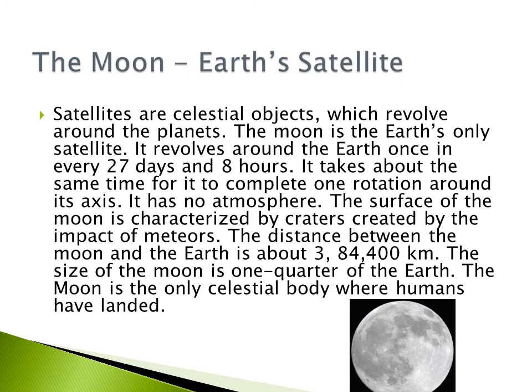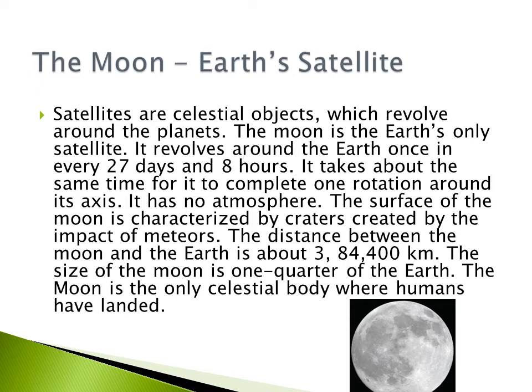The Moon, Earth's satellite. Satellites are celestial objects which revolve around the planets. The Moon is the Earth's only satellite. It revolves around the Earth once in every 27 days and 8 hours. It takes about the same time to complete one rotation around its axis. It has no atmosphere. The surface of the Moon is characterized by craters created by the impact of meteors.